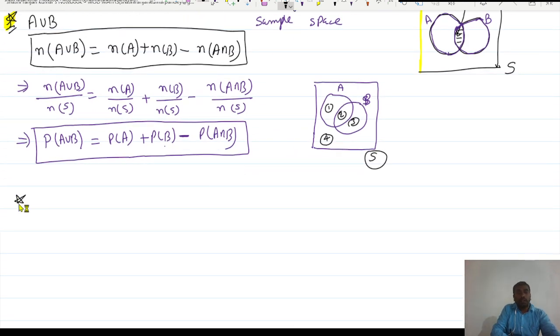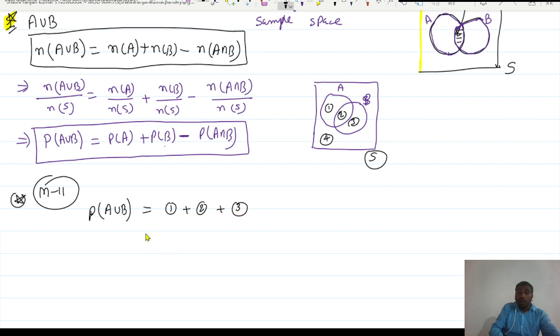This is the second method I am showing here, method number 2. Here you want the probability of A union B, which means you want the addition of regions 1 plus 2 plus 3. With the help of this formula, if you add P of A plus P of B, what is P of A? P of A is nothing but your 1 plus 2.